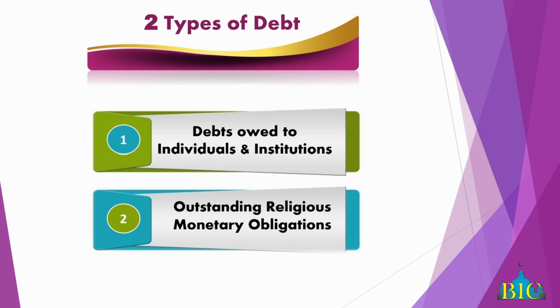You owe Zaid, you owe Bakr, you owe this company, you owe that company, right? When a person dies, these are claims to the estate. Your unfulfilled monetary religious obligations, unpaid zakah, qurbani, any fidya, kafarat, would not be deducted from the estate unless the deceased specifies.